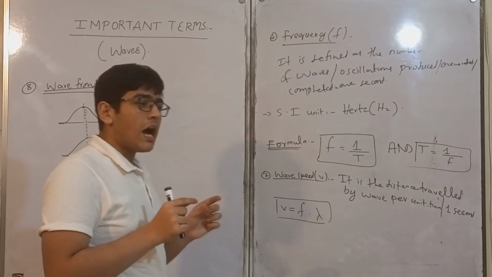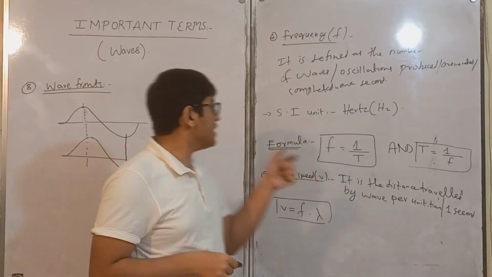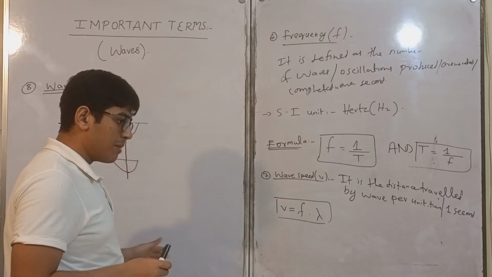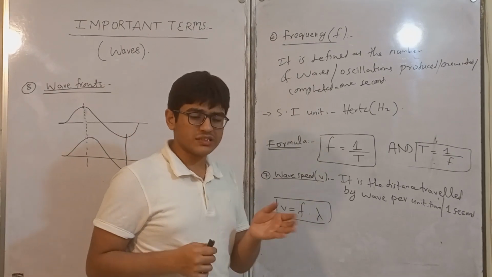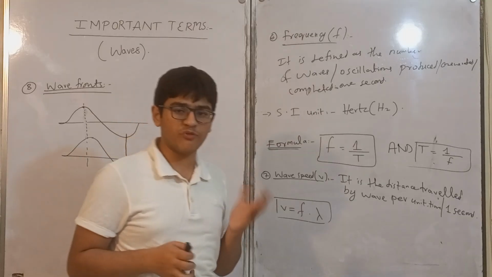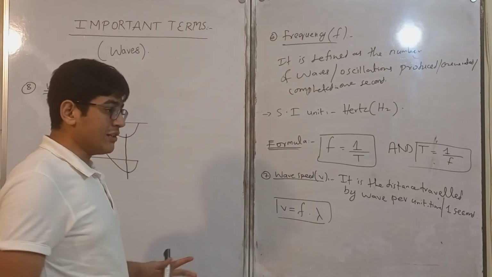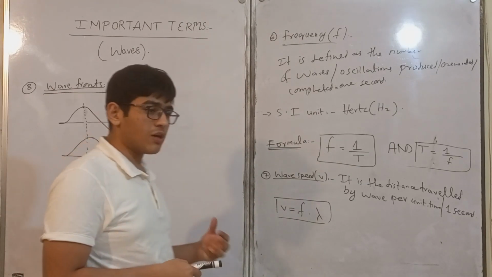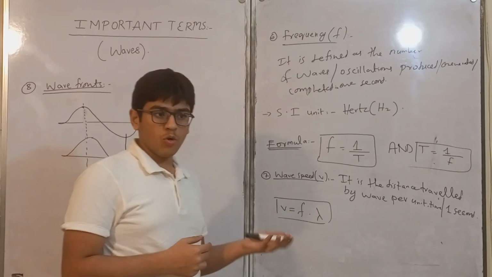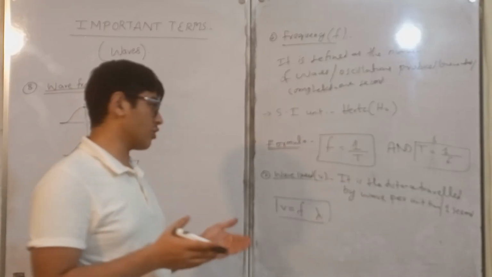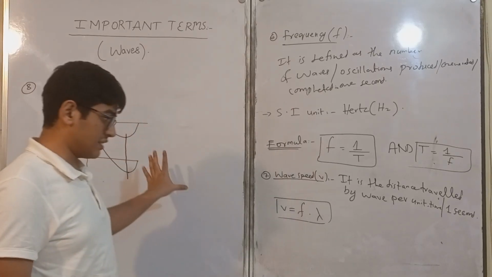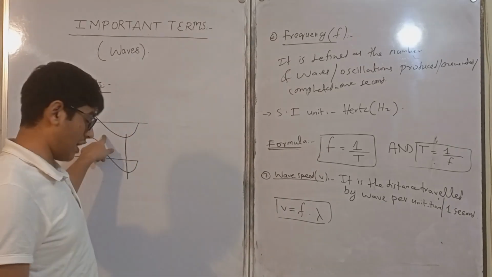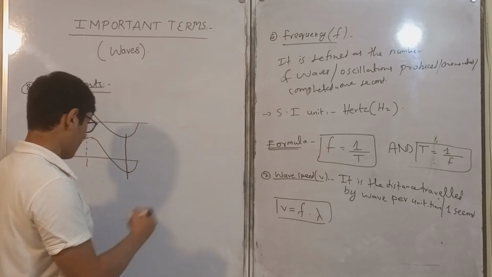And wave fronts are a representative of the actual wave form, because when we are studying important concepts like reflection, refraction, or diffraction, we draw wave fronts instead of actual wave, because it is very difficult to show the reflected, refracted, or diffracted wave in its actual waveform. So we use these straight lines that are wave fronts.